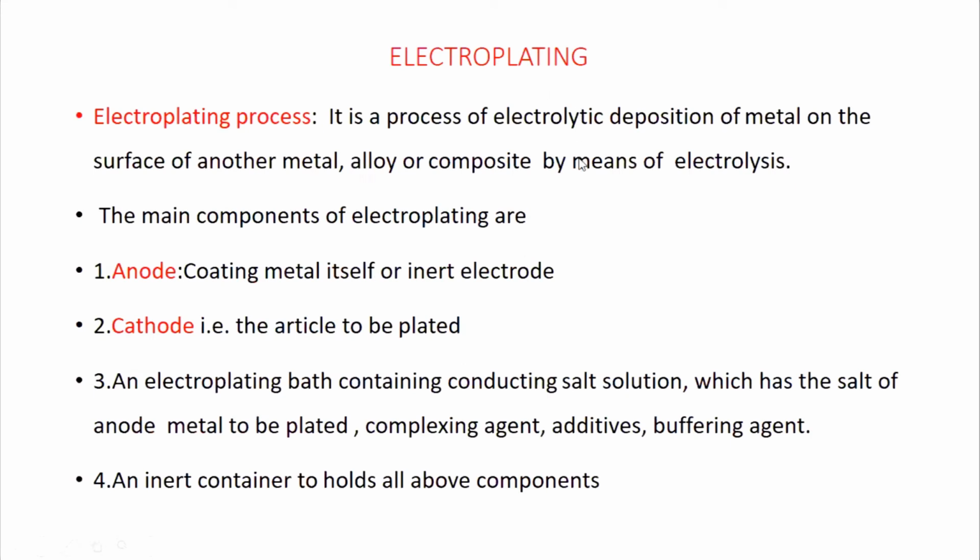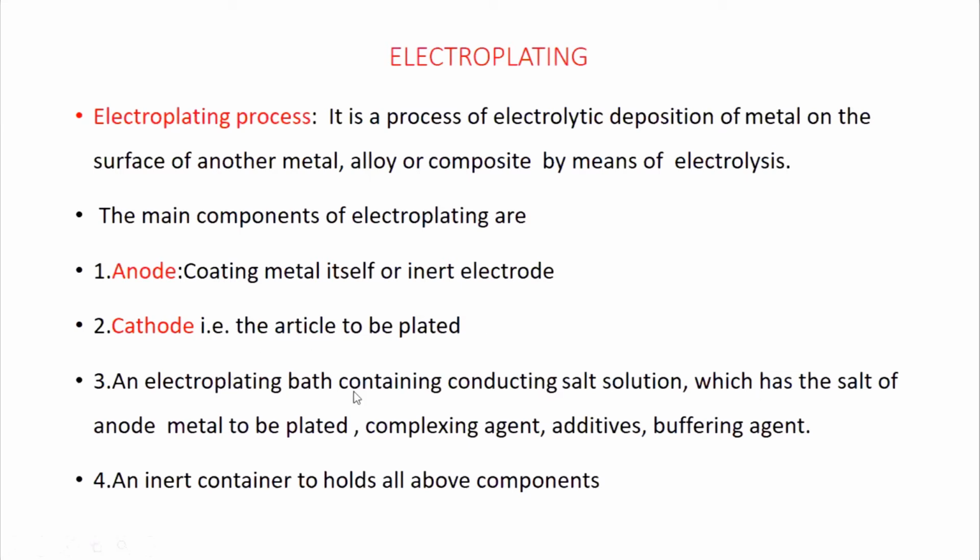Electroplating. Electroplating is a process of electrolytic deposition of a metal from its salt solution on the surface of another metal, alloy or composite by means of electrolysis. The main components of electroplating are, first, the anode. The metal to be coated on the surface of the cathode is taken as the anode. For example, in silver electroplating, silver metal is taken as the anode. The cathode is the object or substrate or article on which the plating is to be carried out.